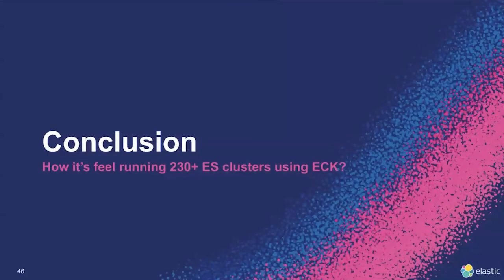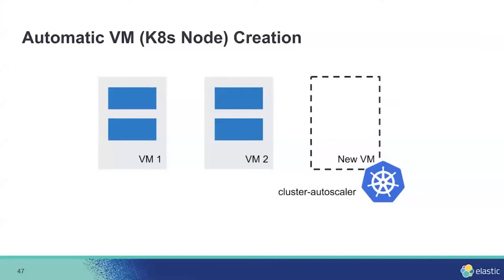And then the conclusion: how it feels running 250 plus Elasticsearch clusters using ECK. After applying the migration process, we achieve plenty of nice things with the new architecture. The first one is the automatic VM creation. Previously the VM creation was manual, but now it is fully automatic. What we need to do is just create a workload, for example, a pod or anything. If the cluster autoscaler thinks that the cluster should be scaled, it will scale the cluster, and we don't need to create the node anymore. So it's really helping us.